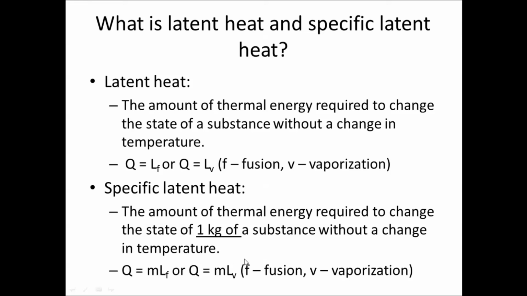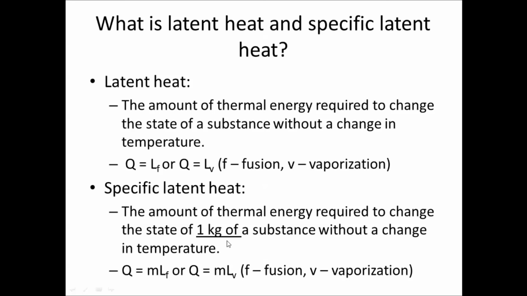So latent heat is the amount of thermal energy required to change the state of a substance without a change in temperature. The formula is Q equal to LF, where F is fusion, which is melting and freezing, while LV is vaporization, which is boiling and condensation. So what is the difference with specific latent heat is that specific latent heat is the amount of thermal energy required to change the state of 1 kg of a substance without a change in temperature. So the difference is the 1 kg.